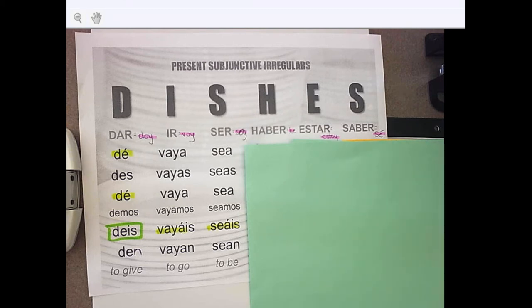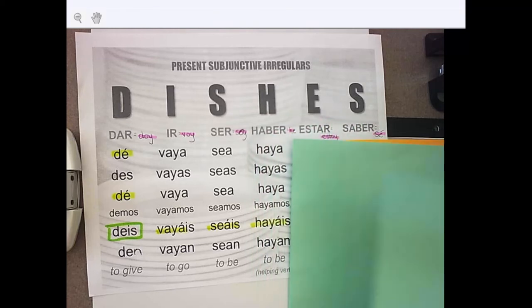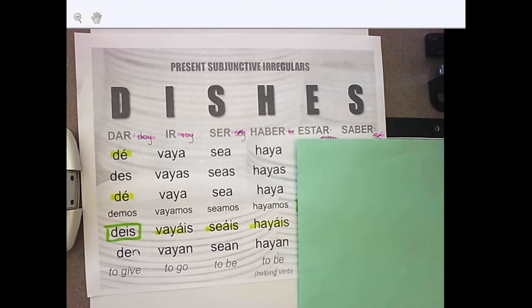Moving on from there, the verb haber. And haber, as I told you guys, we're going to go over it again in the spring. For now, just kind of put this into the back of your mind that it is irregular in the subjunctive. So in the spring, when we really talk about haber and we learn the perfect tenses, as you can see, it's called a helping verb, it is going to come back up. But for now, just know that it's irregular. You will not be tested on it in this section. And it becomes haya, hayas, haya, hayamos, hayáis, hayan.